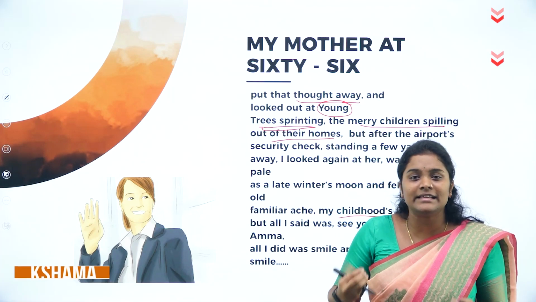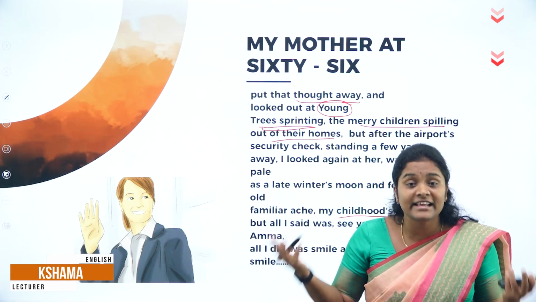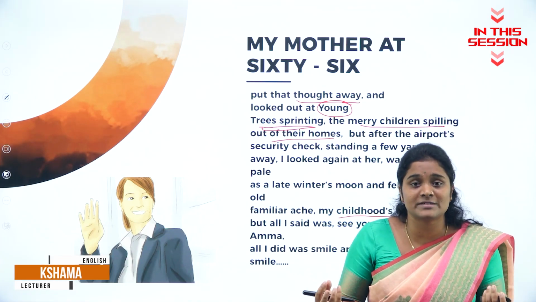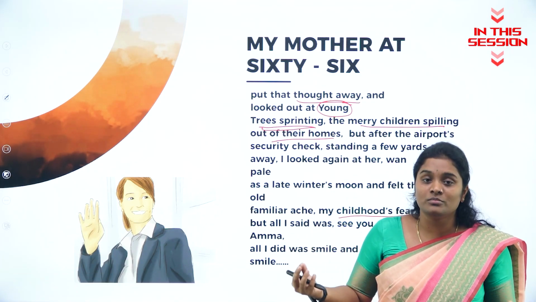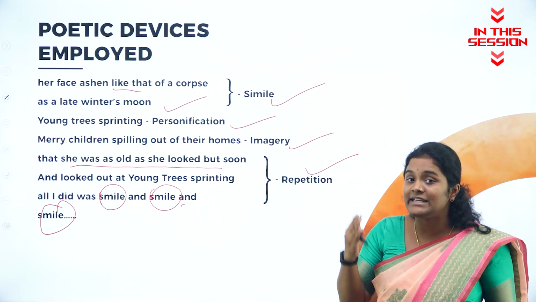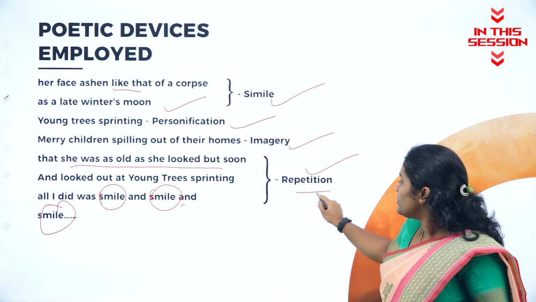Children who are really happy looking, they are all spilling out of their homes. They are not just coming out there as though they are spilling out of this basket. They are coming out of their homes. As the word "smile" has been repeated how many times? 3 times. And that is why it's an example for repetition.